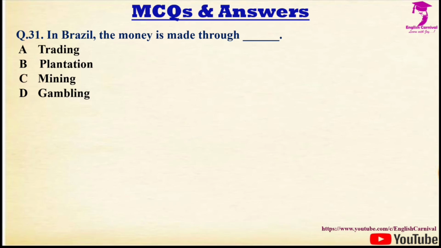Question number 31 we have, in Brazil the money is made through dash. Options are A. Trading, B. Plantation, C. Mining, and D. Gambling. Correct answer is B, and it is plantation.